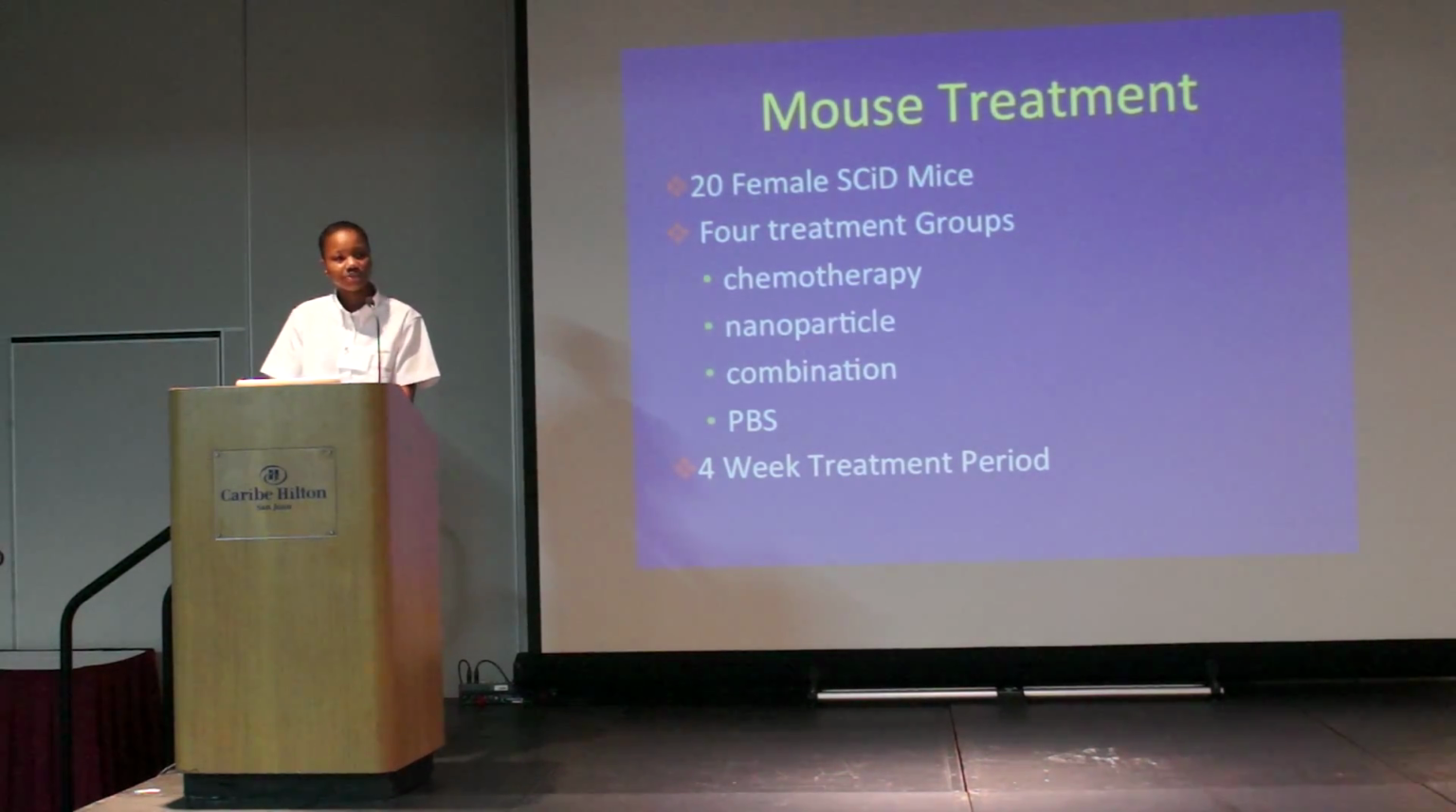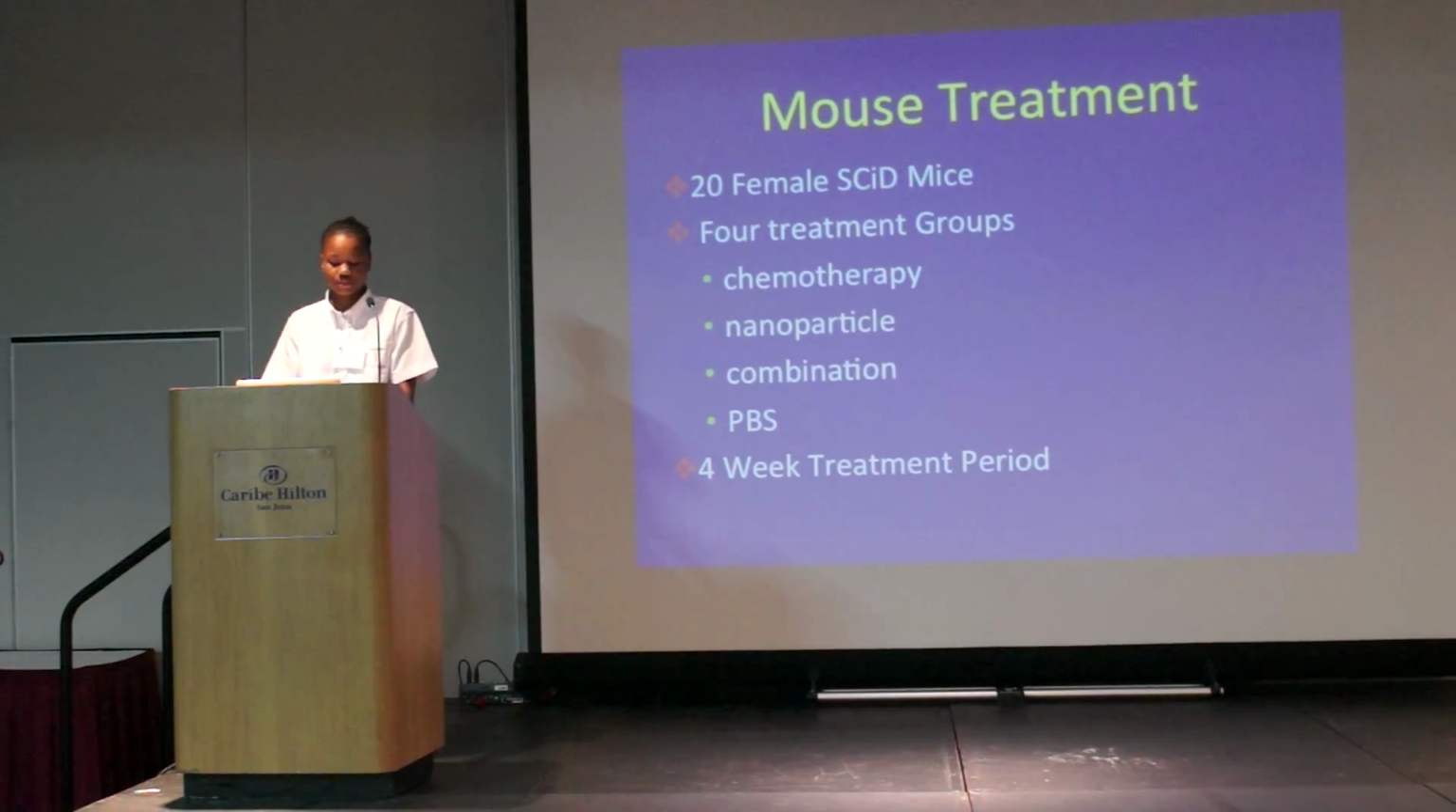20 immunodeficient female mice were evenly split into 4 treatment groups. These groups consisted of a chemotherapy treatment group, which received treatment every Monday through Friday by oral lavage, a nanoparticle treatment group, which received injections of our particles twice a week on Mondays and Fridays, a combination group, which received both the nanoparticle and chemotherapy treatment, and lastly, our control for the experiment, which received injections twice a week, which contained PBS. All treatments occurred for the duration of 4 weeks.